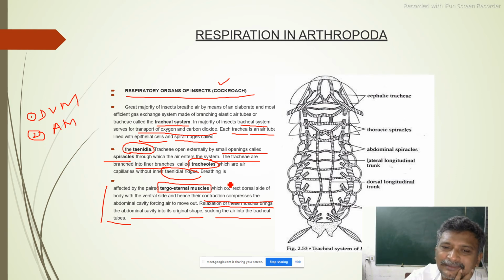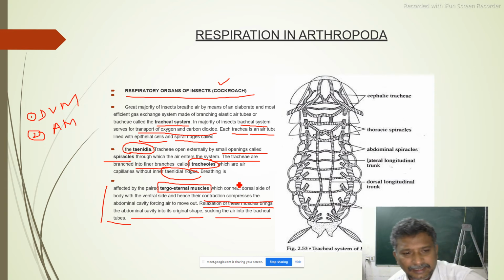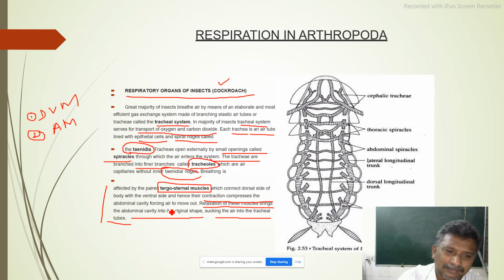Pterosternal muscles connect the dorsal side of the body with the ventral side, and hence their contraction compresses the abdominal cavity, forcing air to move out. Dorsally and ventrally, these muscles are there. When they are contracting, automatically the abdominal cavity is compressed, forcing air to move out. Relaxation of these muscles brings the abdominal cavity into its original shape, so sucking the air into the tracheal tube.